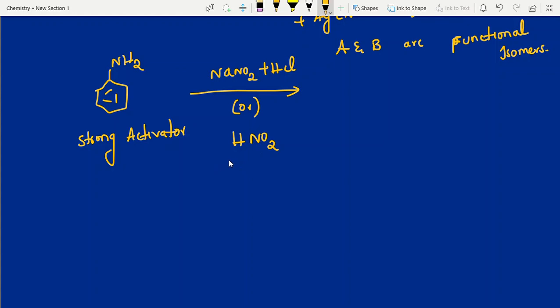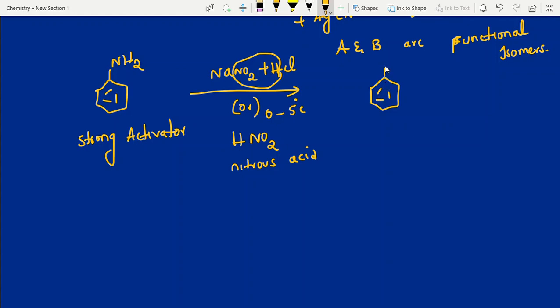Actually, HNO2 is not available in the laboratory. HNO3, nitric acid, we keep, but nitrous acid we do not keep. So we have to prepare it instantly. That's the reason instead of adding HNO2, you can add this one, NaNO2 plus HCl, and you will finally get HNO2. The byproduct is NaCl. Clear, students? That too, if you maintain 0 to 5 degrees centigrade, then only the reaction occurs and the product is stable.